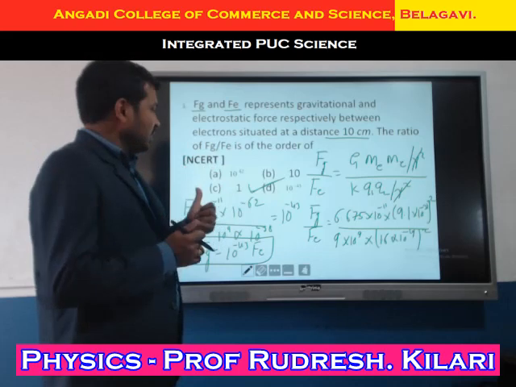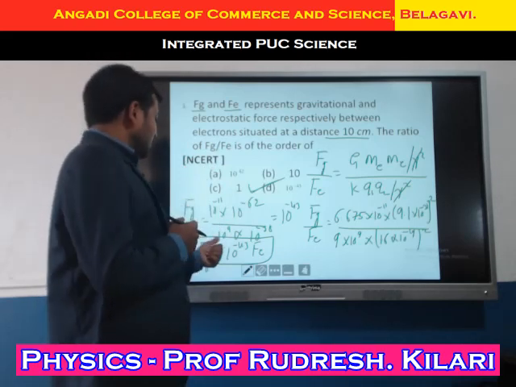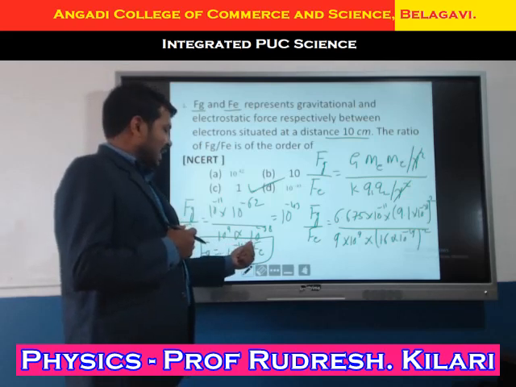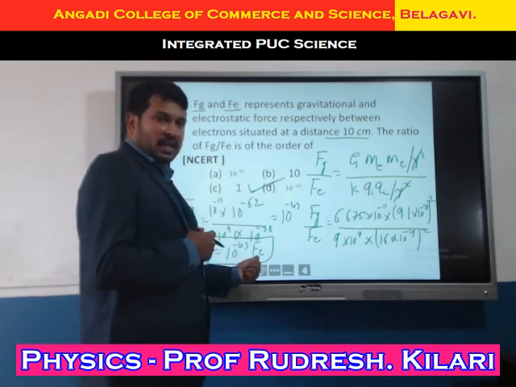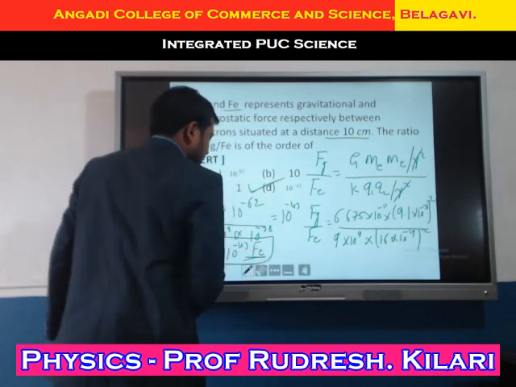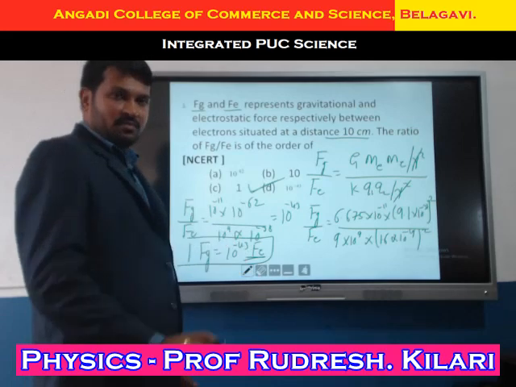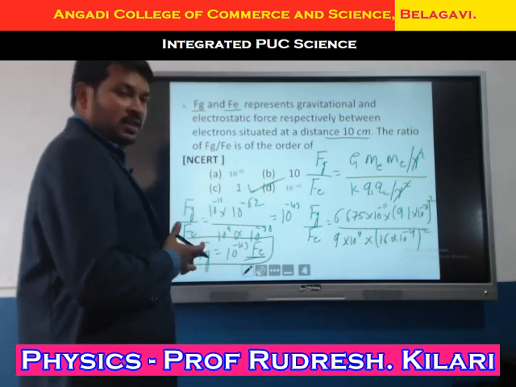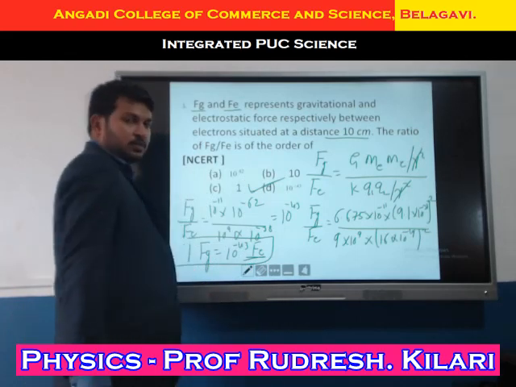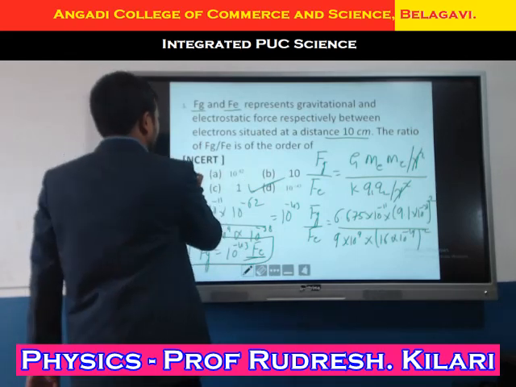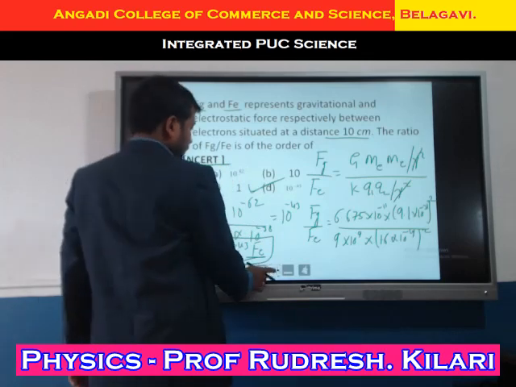Gravitational force is 10 to the power of minus 43 times, not plus, minus 43 times that of electrostatic force. What is the answer we got? 10 to the power of minus 43. This is from NCERT. This question will be asked.